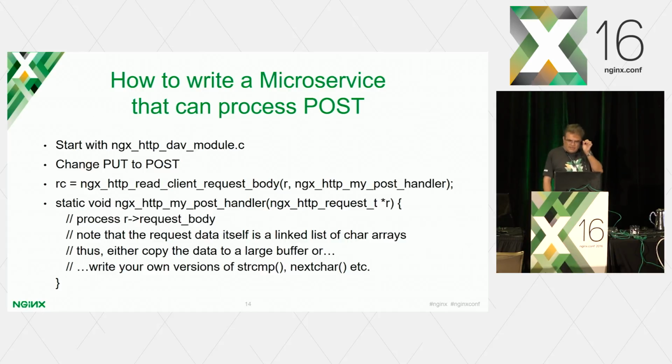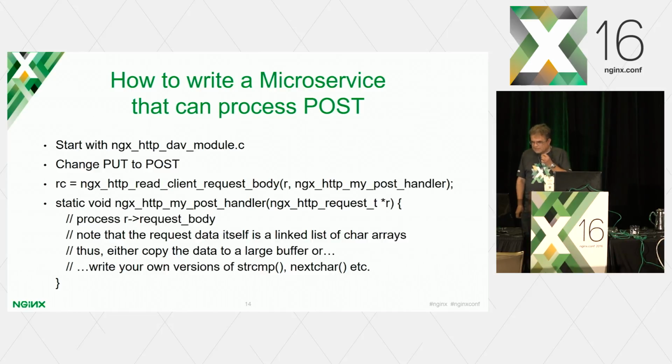And then, once this request body has been consumed by NGINX, once it has all been digested, your handler routine will get called. And in this handler routine, you put your microservice. And that's basically it. I just explained how to write a microservice for POST. For GET, it's even simpler, but as I said, we didn't really like it. So the more general case is POST, so you can have large requests in there, for instance, which you cannot have with GET.